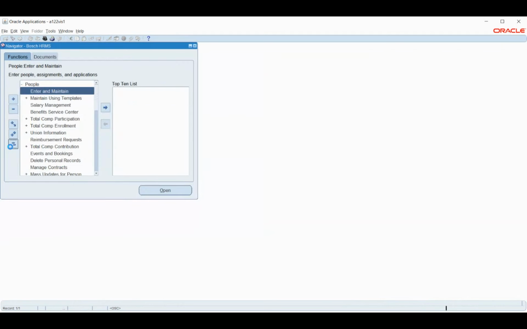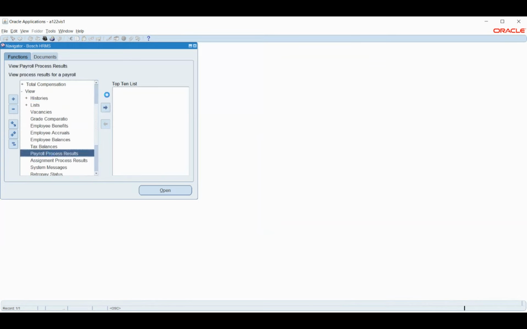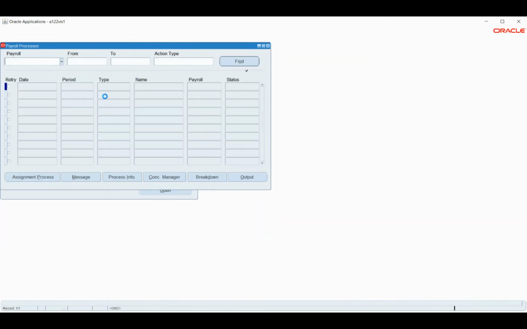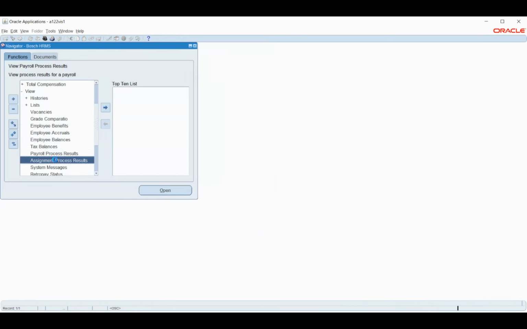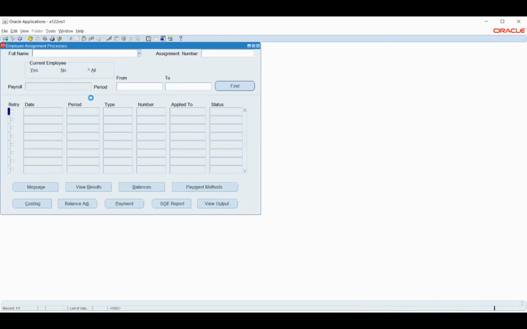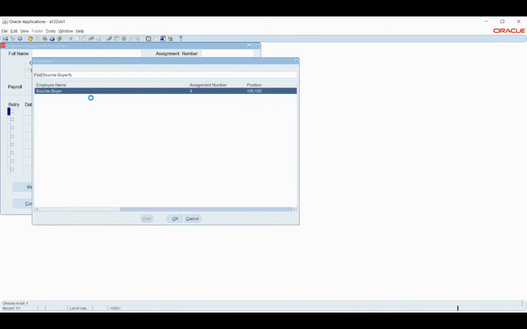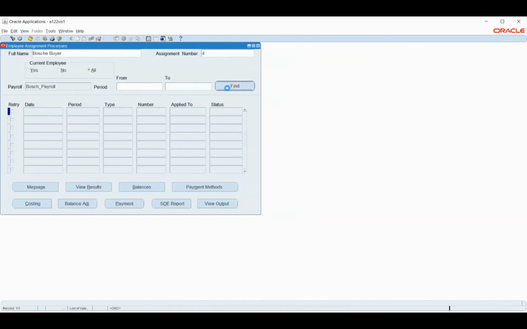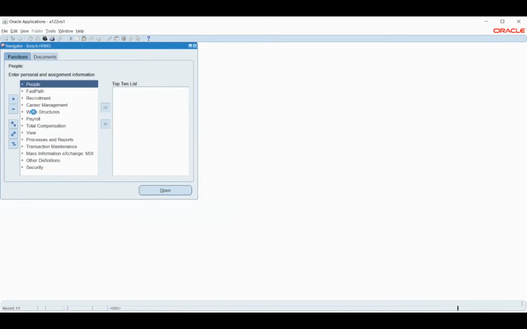So what I'll do is go back to the same screen and check. Yeah. So this is clear. Similarly, let me check for assignment as well. So that is for the Bosch employee. We should not see any data for Bosch now. Yeah, we don't have any record. So now what I will do is run this payroll process.